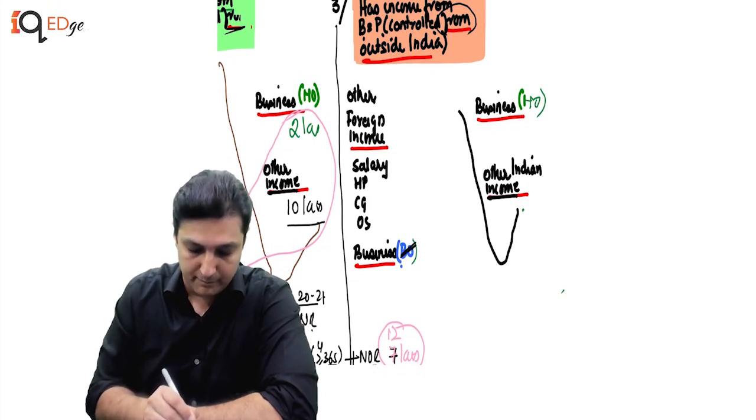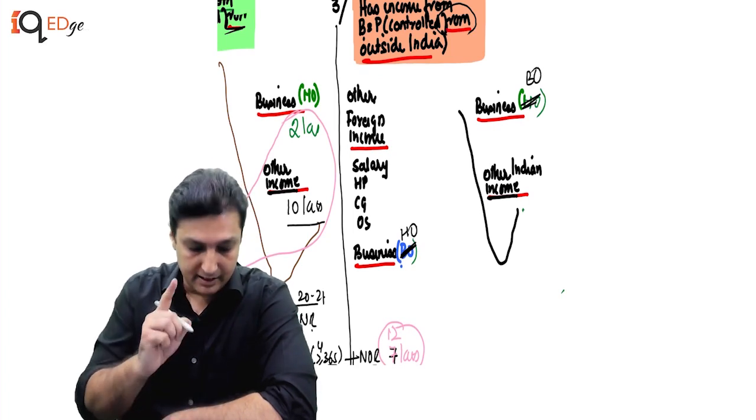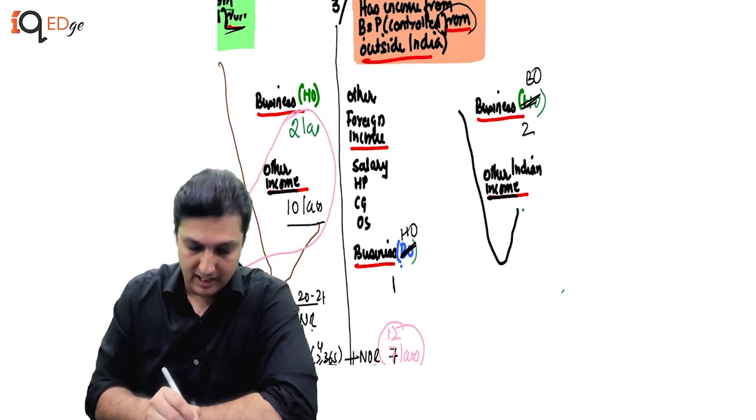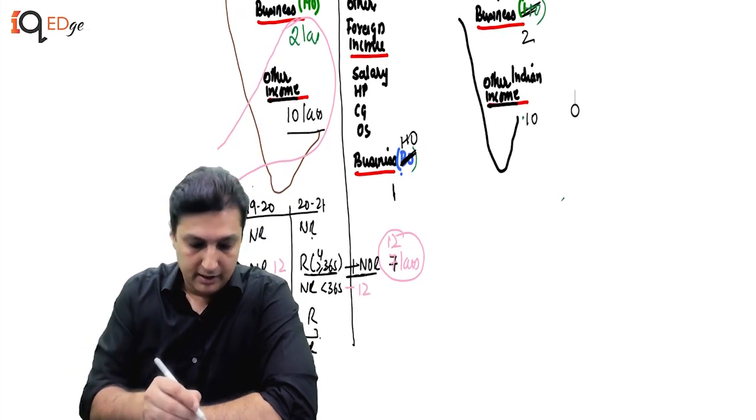So this is not the branch office now. I said this is the head office. This is the branch office. Let's take the first one. This is 2 lakhs, 1 lakh and 10 lakhs. Now let's see what is the treatment.